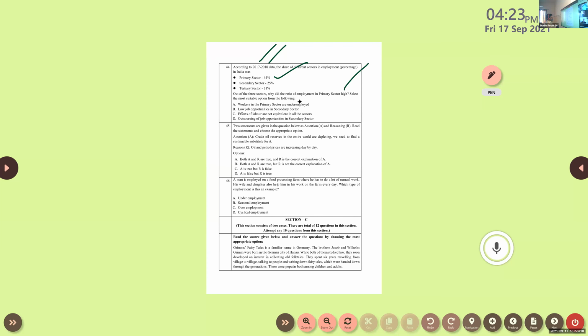Option A, workers in the primary sector are underemployed. You know the situation of underemployment. Low job opportunities in the secondary sector. Efforts of labor are not equivalent in all the sectors. Outsourcing of job opportunities in the secondary sector. So most probably two options are almost correct. Low job opportunities in the secondary sector is also correct. But the most correct answer in this case, we can say, is workers in the primary sector are underemployed, right?